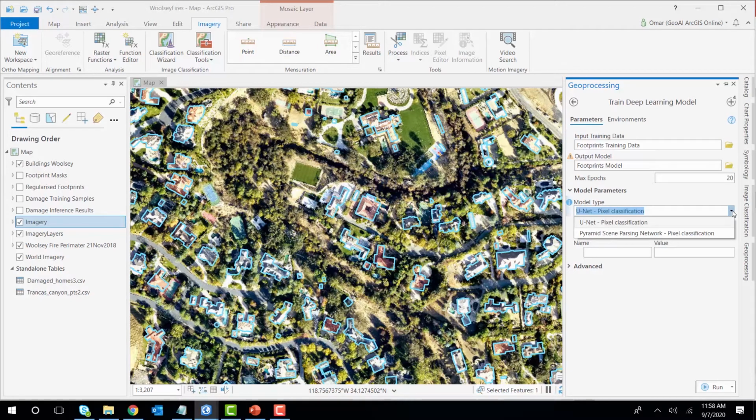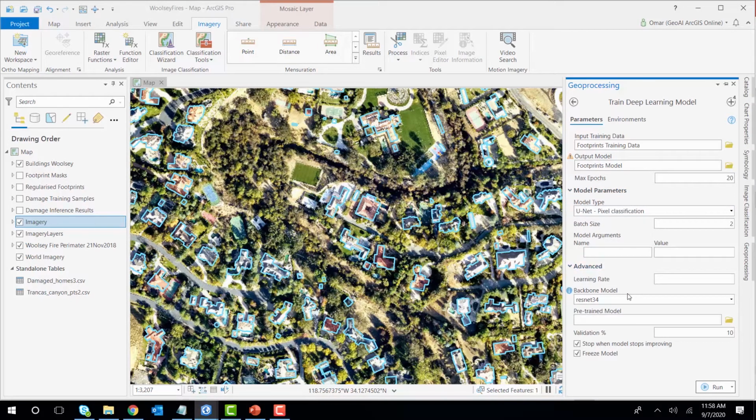Now, given the type of the training data, the tool recognizes that we most probably need to train a pixel classification model. In that case, we're going to select a U-Net. And that's one aspect about the tool, that it can recognize based on the data what are the appropriate models that you would want to be using. And then you can identify some advanced techniques. Let's say, for example, you have a pre-trained model that you have trained before. You don't need to start from scratch. You can start from here. So if you select the pre-trained model from that folder, you can just build on top of it. Now, once you run that, you're going to have a model for detecting building footprints.